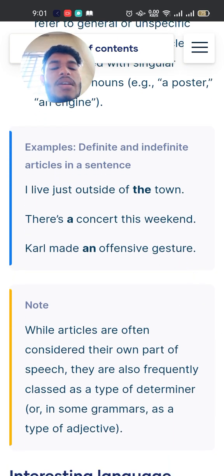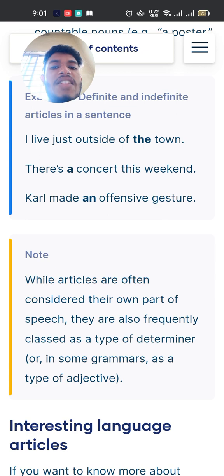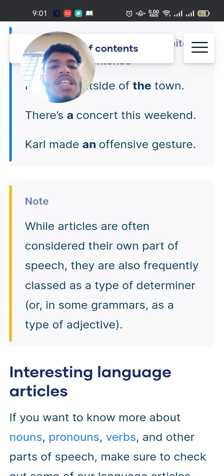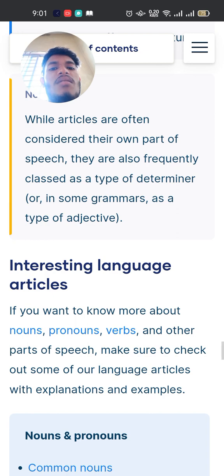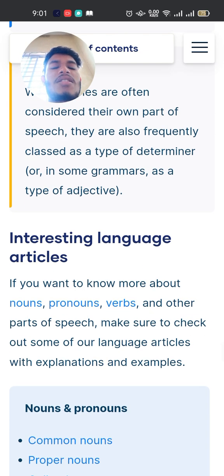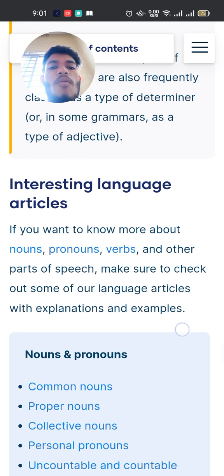Examples of definite and indefinite articles in a sentence: I live just outside of the town. There's a concert this weekend. Carl made an offensive gesture. Note: while articles are often considered their own part of speech, they are also frequently classed as a type of determiner, or in some grammars as a type of adjective.